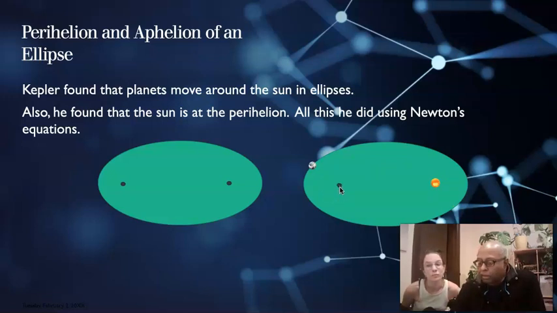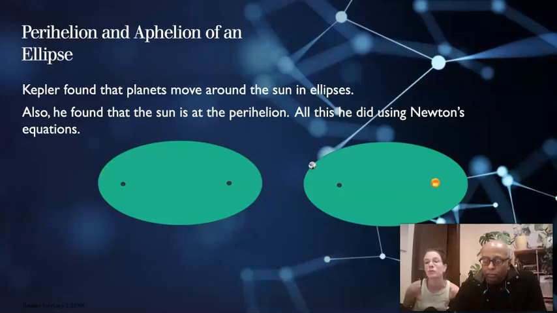It's just a mathematical point. So I just showed the ellipse and two points. The Earth goes around in an ellipse like that. Actually the ellipse is not this pronounced, but it's still an ellipse. Earth does not go around the sun in a circle. It goes around in an ellipse.